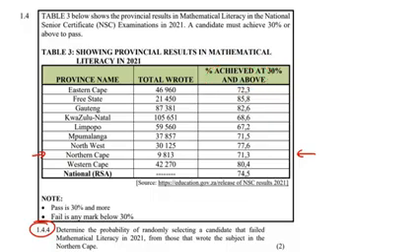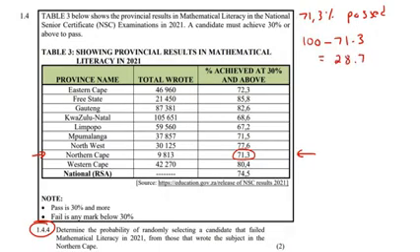So because we know that in the Northern Cape, 71.3% passed, what percent failed? Or you could just say 100 minus 71.3. And that means 28.7% failed. So that would be the probability as well. It's the percentage that someone failed from the Northern Cape.